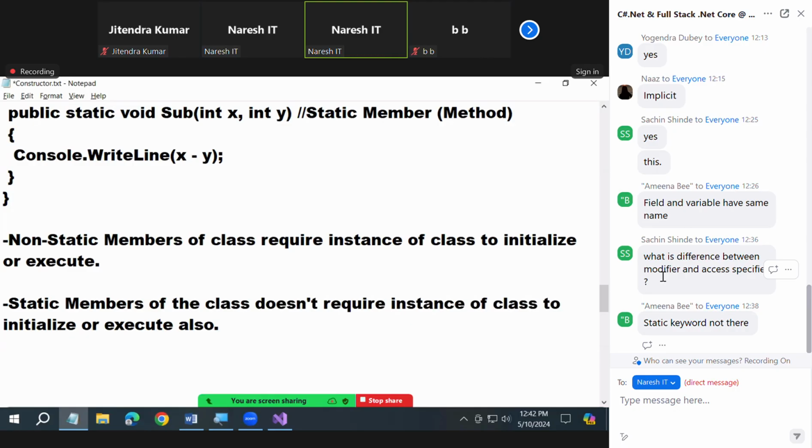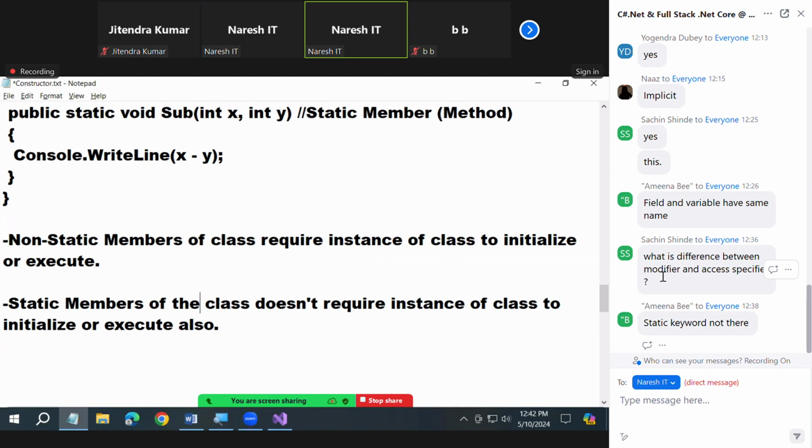Static members of the class don't require an instance of the class to initialize or execute. What is the meaning? No instance is needed for them. For initializing, an instance is not required. Recollect, you did it in the notepad.